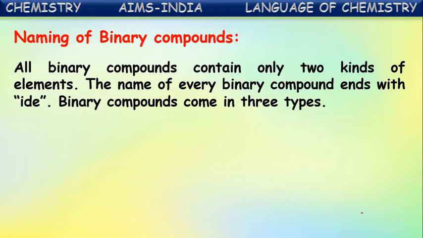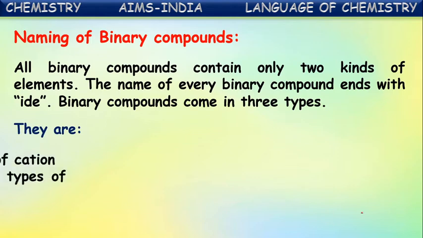Yes. Every binary compound contains only two kinds of atoms, as we said, atoms of two elements. So every binary compound's name will end with IDE. Binary compounds come in three types. Again, these binary compounds are classified into three types to understand easily. Let us see those. What are those?